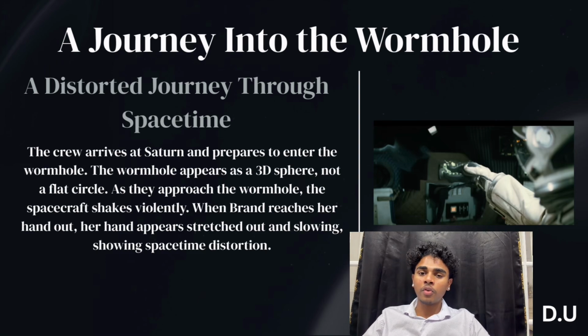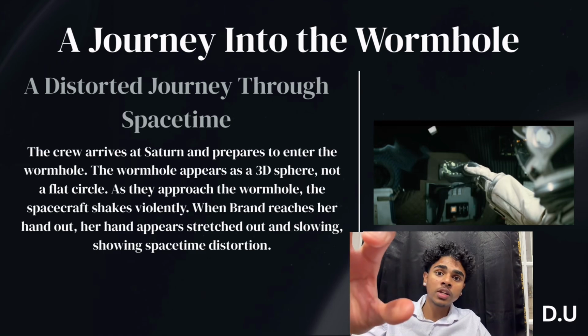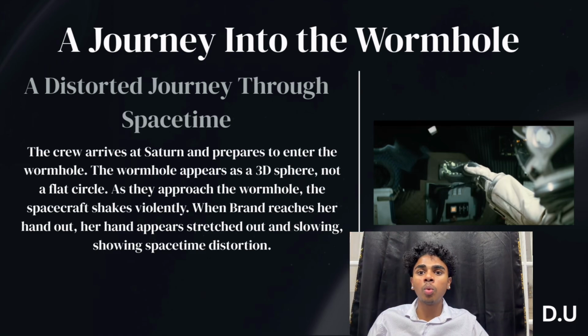The crew finally arrives near Saturn and prepares to enter the wormhole. To their surprise, the wormhole appears to be a solid 3D sphere instead of a flat circle. The crew starts to feel strong vibrations as they approach the wormhole, and the spacecraft begins to shake more aggressively. As you can see in the picture provided, when Brand reaches her hand out to the curved wall of the wormhole, her movement appears slowed and stretched, which Cooper describes as distorted spacetime.